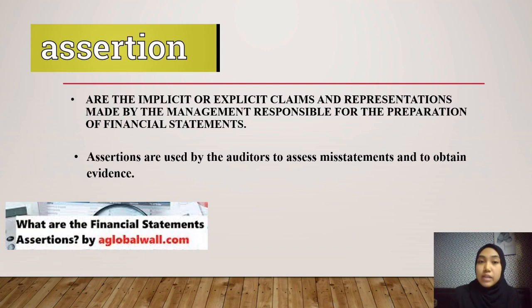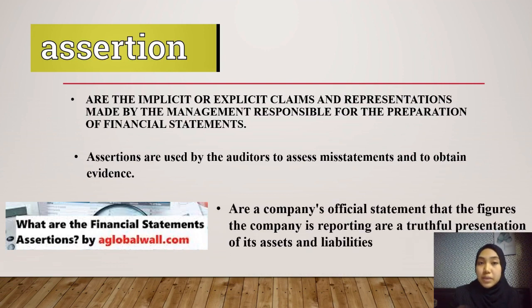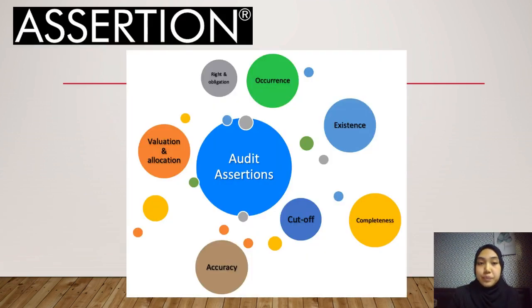Now let's have a look at what a financial statement assertion is. Financial statement assertions are the company's official statement that the figures the company is reporting are a truthful presentation of its assets and liabilities.